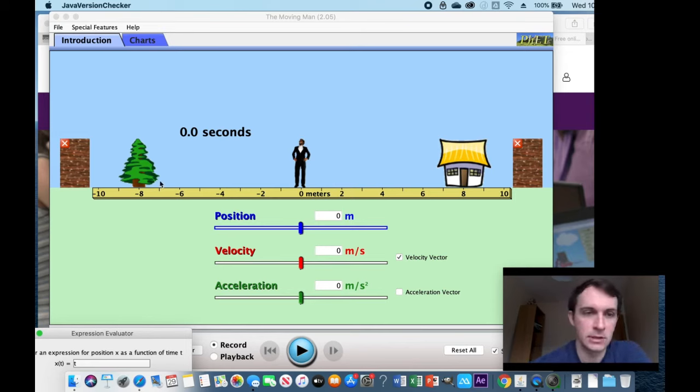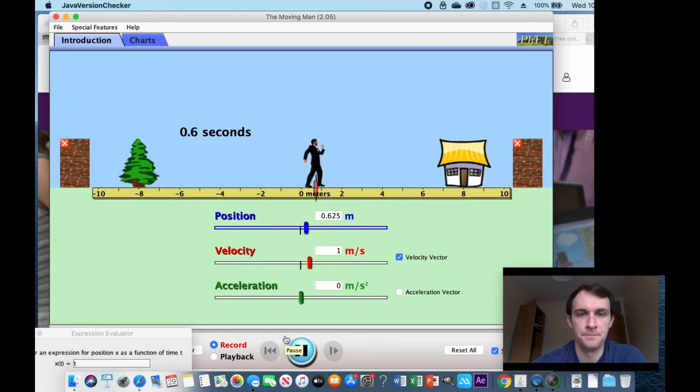We've got his house, and we've got where he's gone for a walk. What we're going to illustrate is this concept of speed. If I click play, you can see that he is moving with a velocity of 1 meter per second.